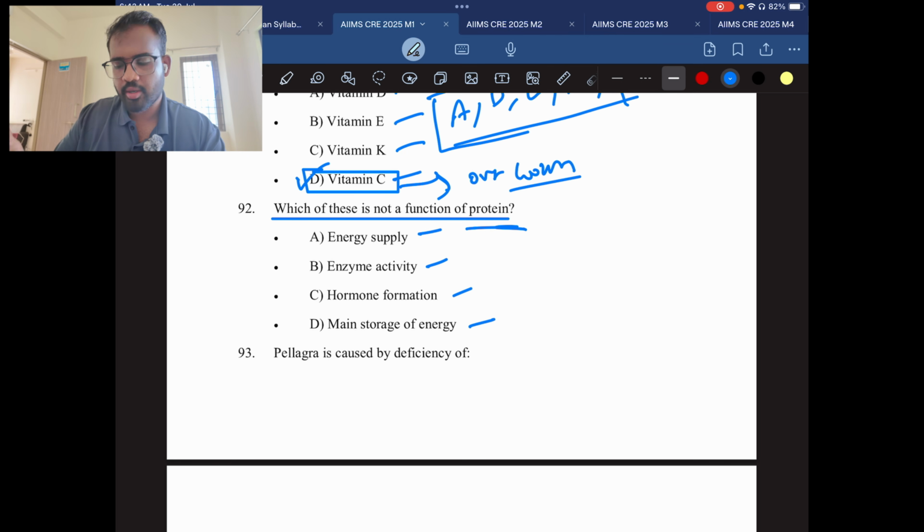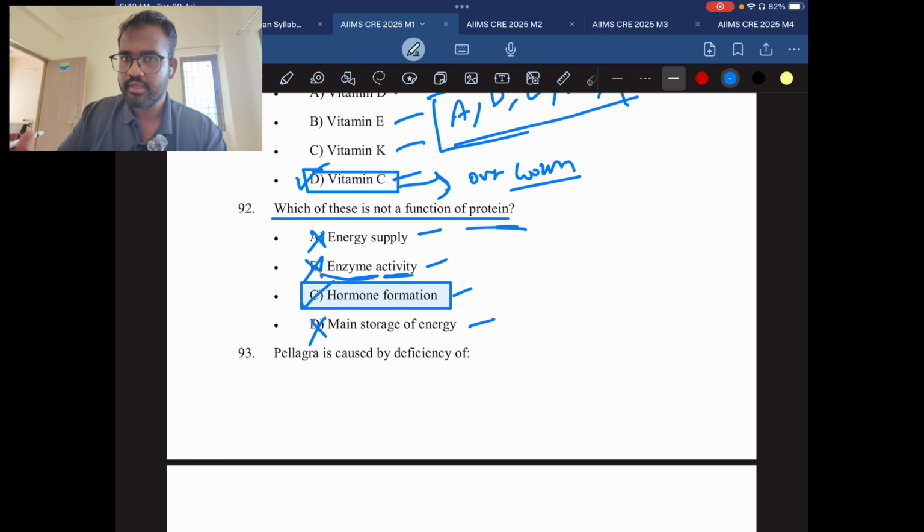So first you eliminate the options. Energy supply is the work of carbohydrate, so it is not the answer. Enzyme activity is the work of enzymes, that activate, hydrolyze, or HCl. Like that, there will be extra activities which will activate the activity, but it is not the answer. Main storage of energy is also not the answer. So the answer will be hormone formation. We need protein to form the hormones, and we need protein to form enzymes also, but here they have said enzyme activity. They are doing the work already, they are not producing. So the answer will be C, hormone formation.